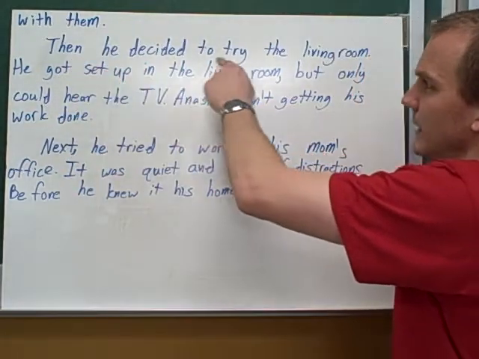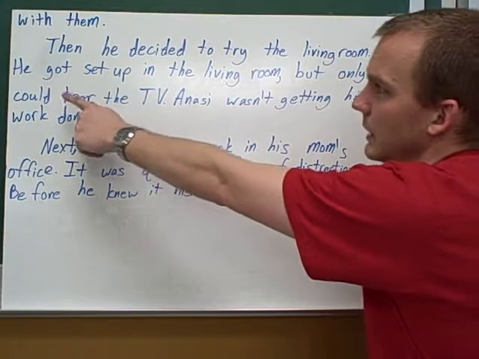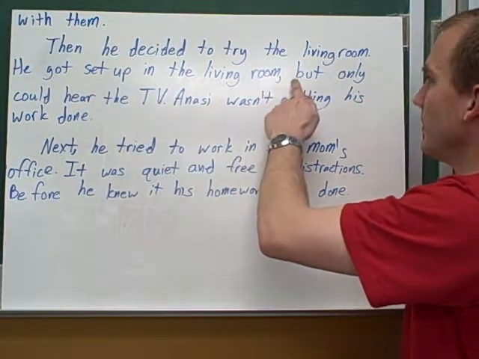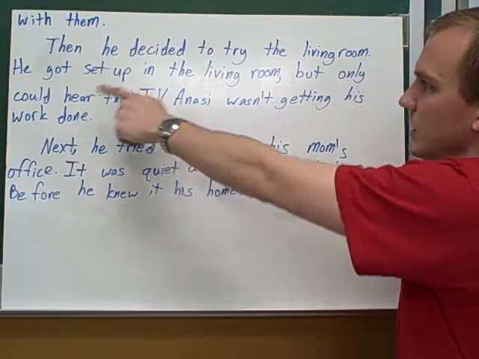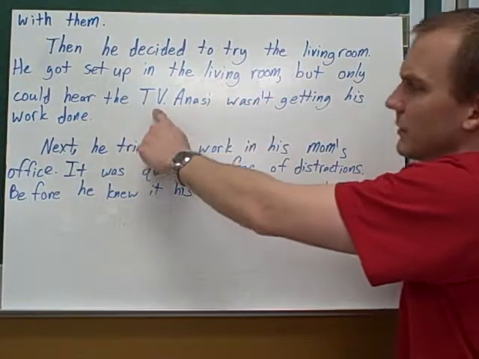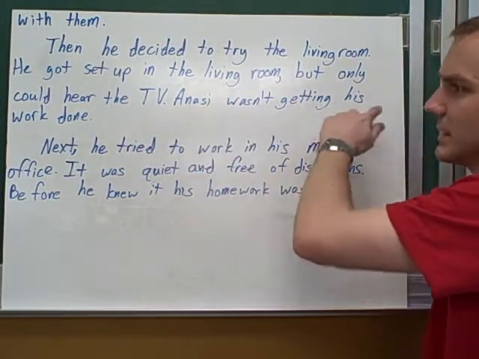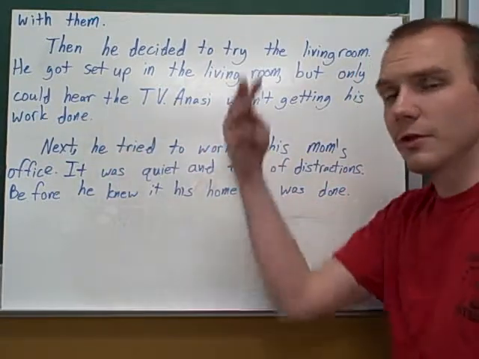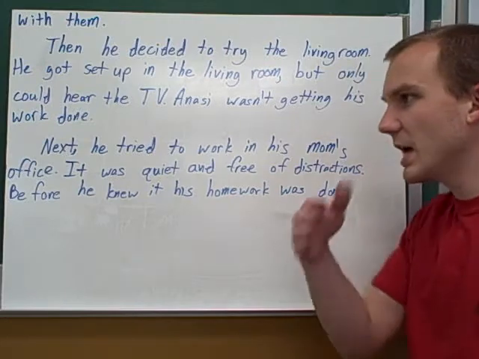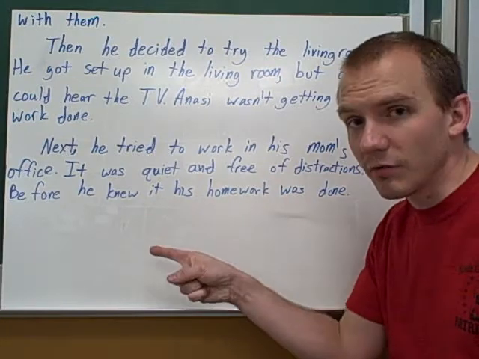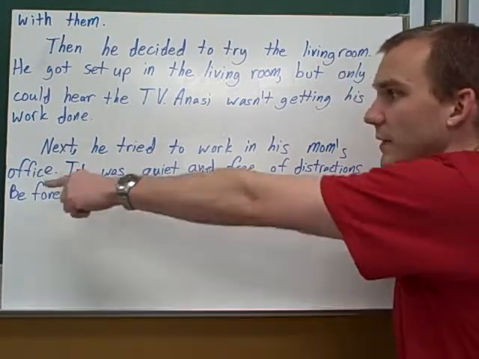Then, he decided to try the living room. He got set up in the living room, but only could hear the TV. Annecy wasn't getting his work done. Third try. So he's tried 3 different things, the problem's been established, and now according to my plan is where he solves it. Started a new paragraph, here we go.